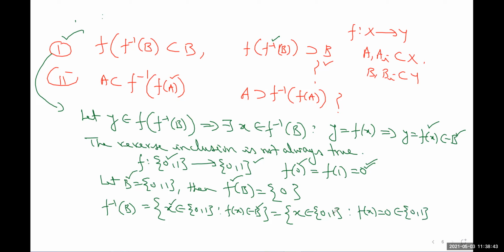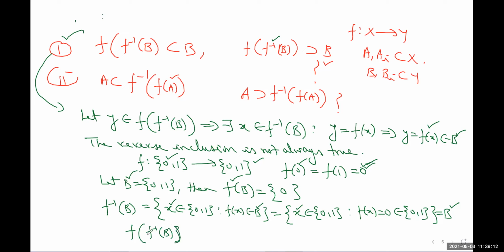At all these x, f is taking value 0 only, and 0 is obviously a member of {0, 1}. So what are those x? Those x are 0 and 1, at which the images are in {0, 1}. So that is the set B itself. So you can see that f inverse of B is the set B itself here, and thus f of f inverse of B